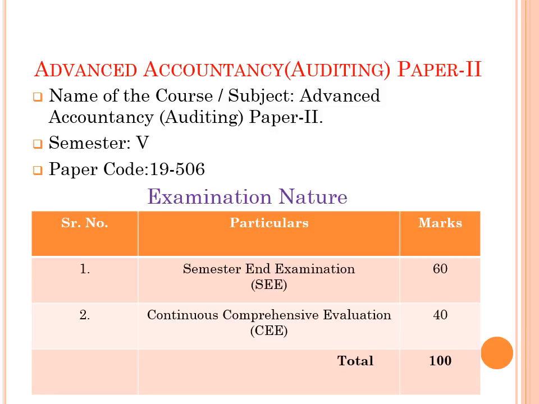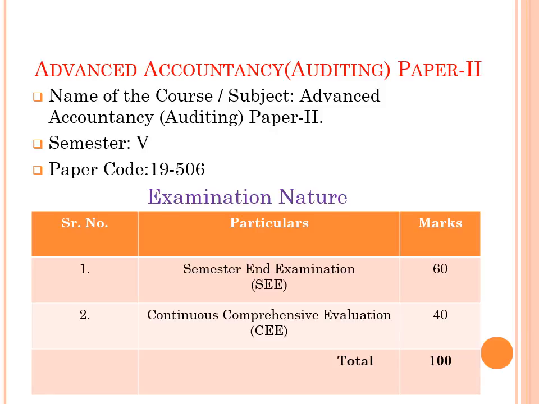Examination nature, as earlier we know our structure regarding examination. Total marks for each paper 100 marks. These 100 marks have been divided into 2 parts. First part, semester end examination, carries 60 marks.